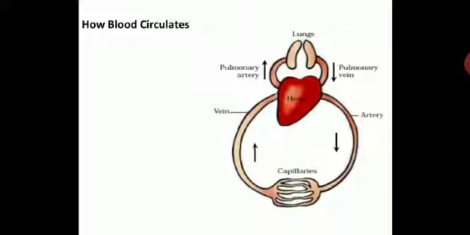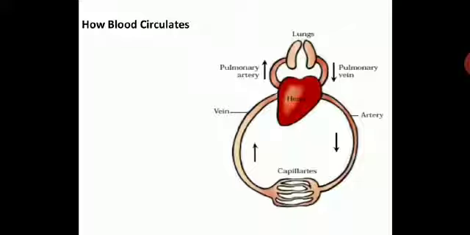Pulmonary artery, on that side you have veins, and on the pulmonary veins, on that side you have artery. Because the function is reverse, over here you can see the arrow, and then they are branching out to form fine blood vessels. They are called capillaries. Just need to understand how these organs are connected so that the blood circulates properly in the body.